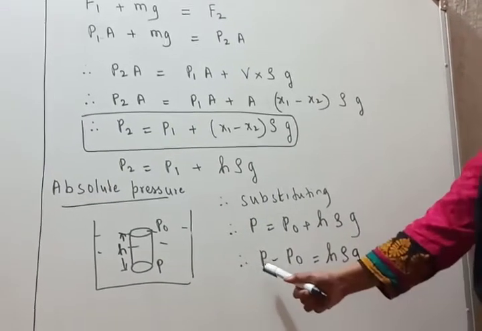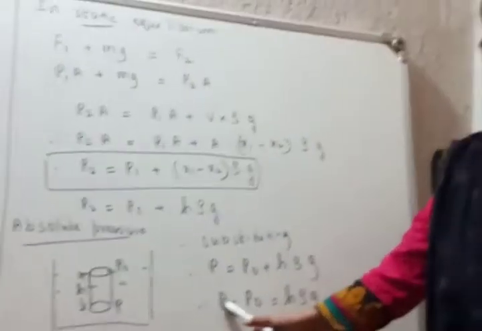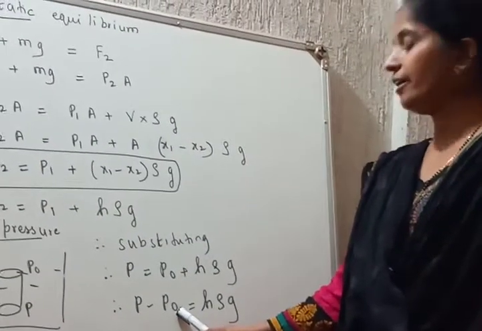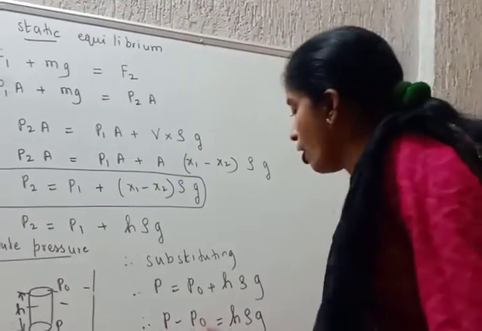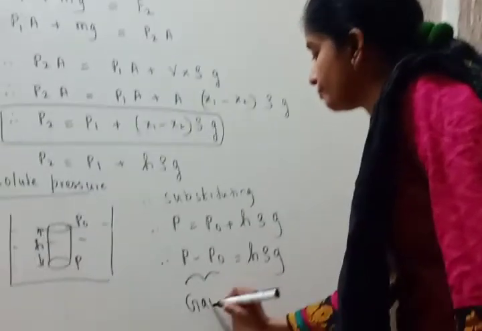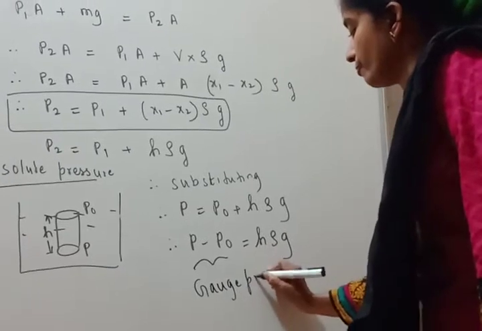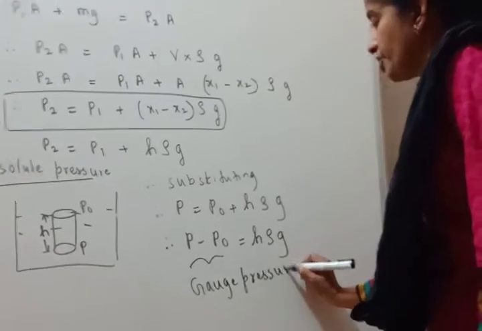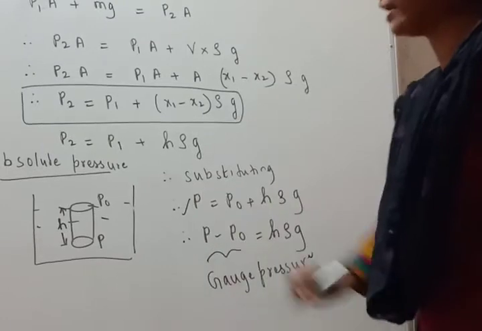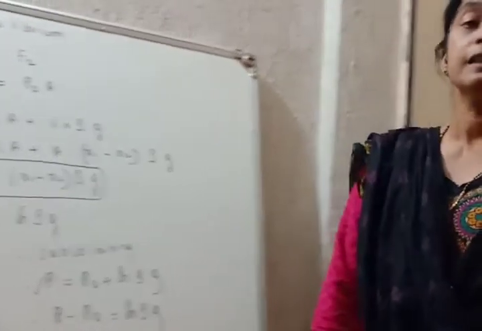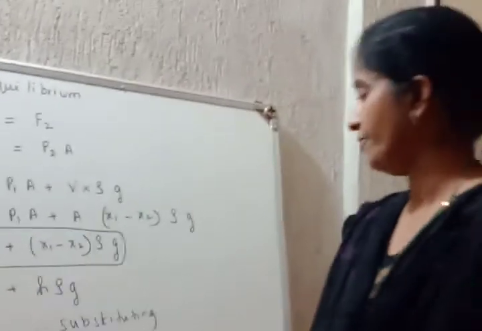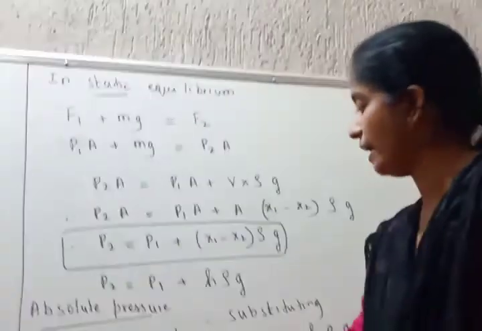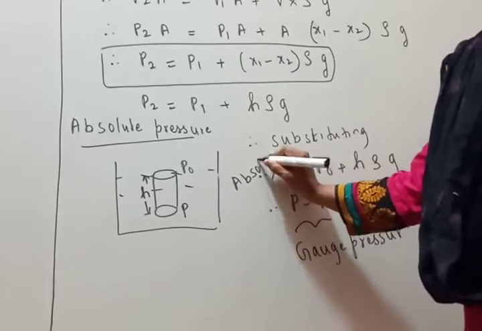This difference between the pressure of the liquid column and the atmospheric pressure is called the gauge pressure. And what is this pressure P called? When the cylinder is kept in contact with the liquid surface, then P is referred to as the absolute pressure.